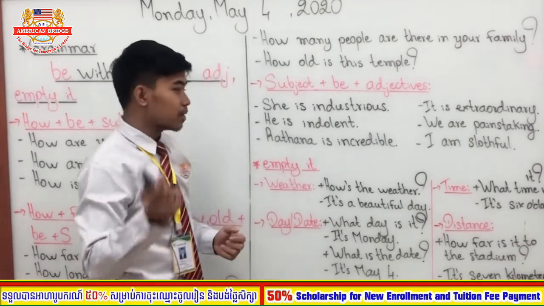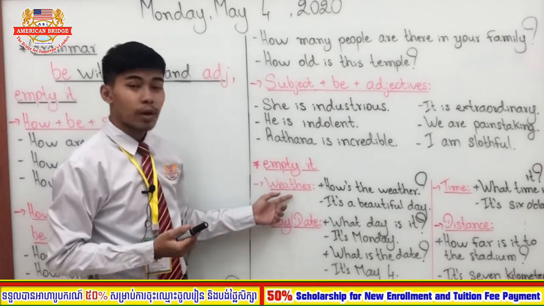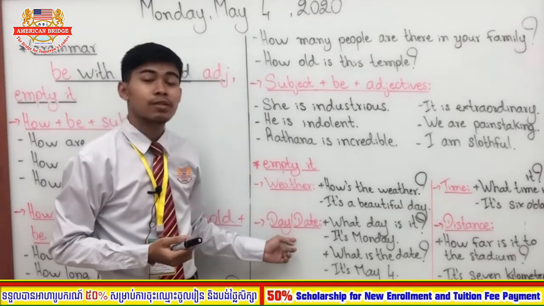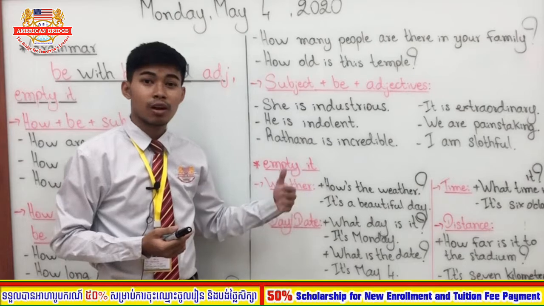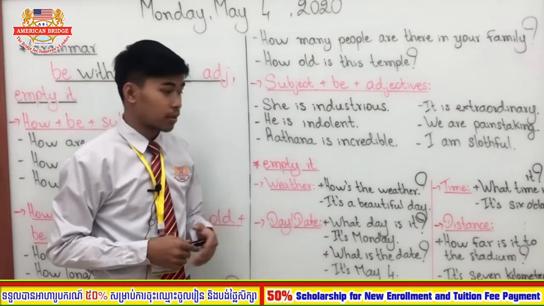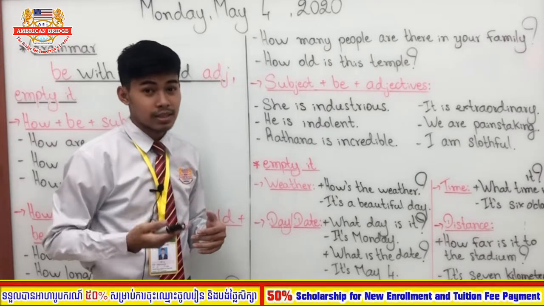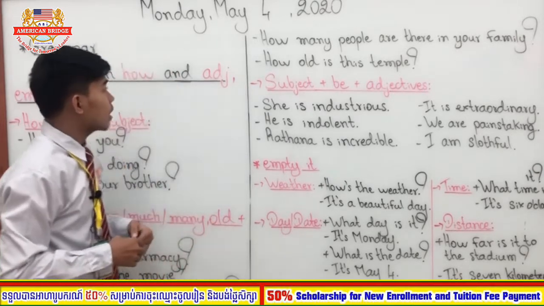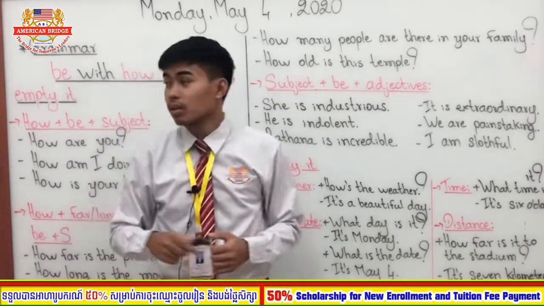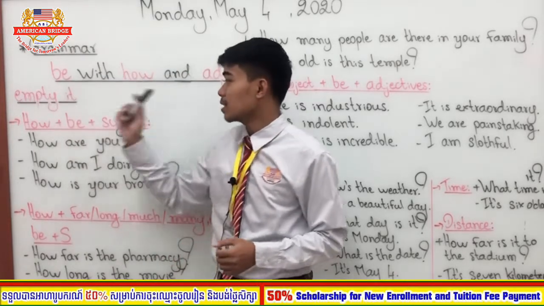So let's review again. Empty it, when we talk about weather, when we talk about day or date, when we talk about time or when we talk about distance, we use empty it, right? It here is empty it. It doesn't mean anything. It doesn't replace a noun, right? Okay, so now we have finished our lesson: be with how and adjective, and also empty it.